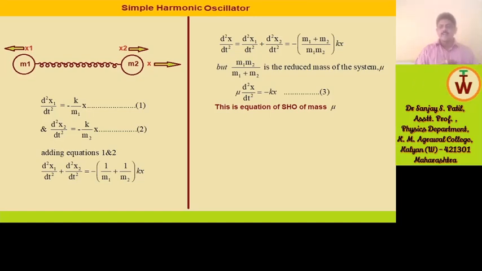That is why mu into d2x by dt2 is equal to minus kx, which is equivalent to the individual masses. So this is the equation of the simple harmonic oscillator of reduced mass mu.